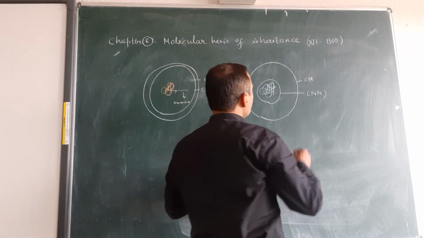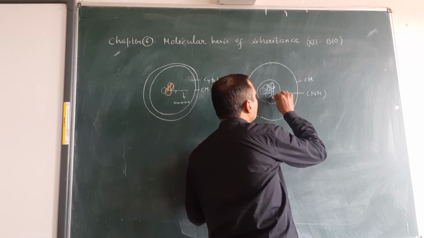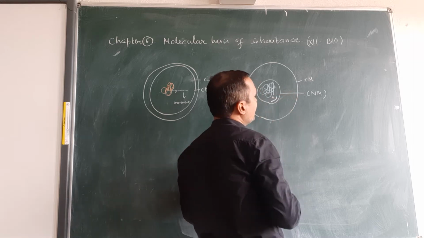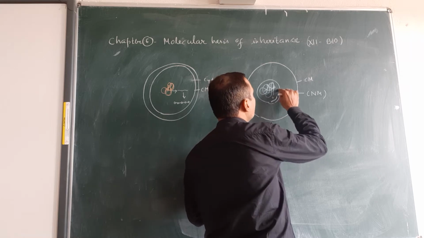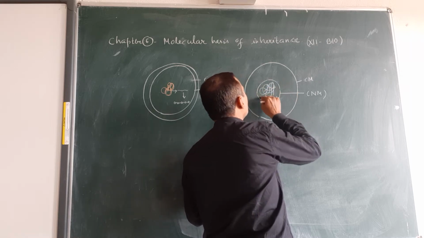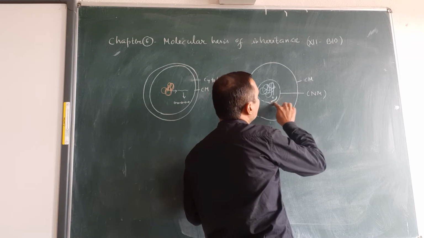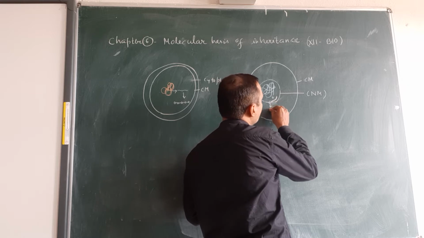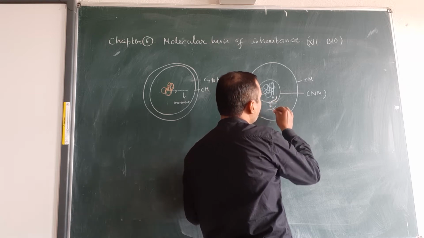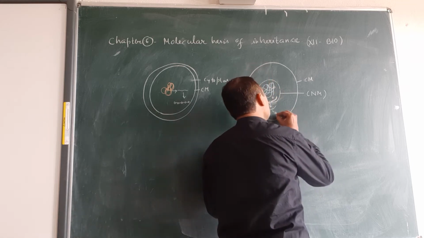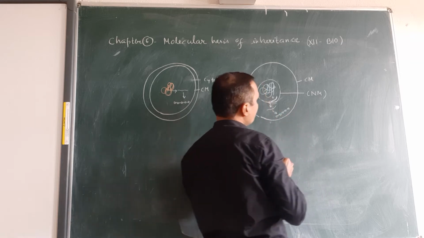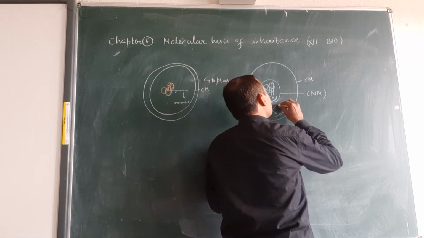absent. Now let us see, in eukaryotes, the first step of protein genesis, transcription, occurs inside the nucleus. There DNA changes into RNA, and finally this RNA is transferred into the cytoplasm through the nuclear pore. So through the nuclear pore, this mRNA is transferred into the cytoplasm, and this mRNA is converted into protein, that means a chain of amino acids. So you can say this is the RNA, or mRNA.